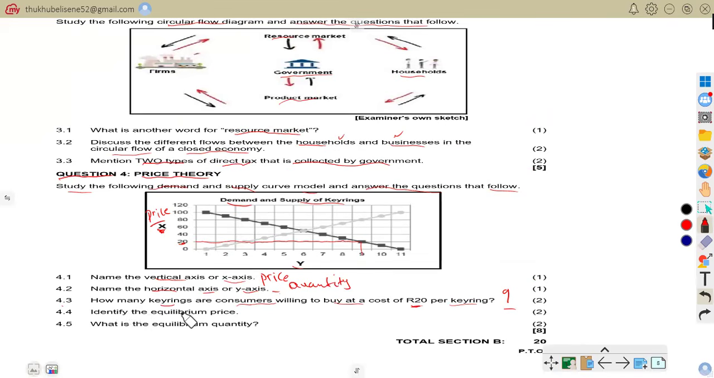4.4. Identify equilibrium price. We know very well that when you talk of equilibrium price, this is where the demand and supply curves intersect. You can see now the demand and supply curves intersect here. So you can see that when you go across, our intersection gives us an equilibrium price of 50 rand.